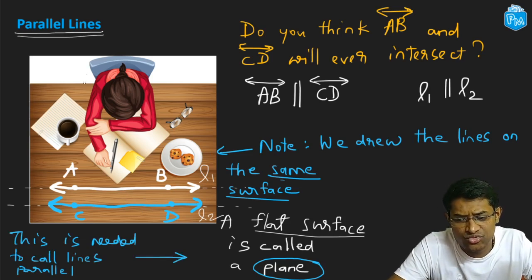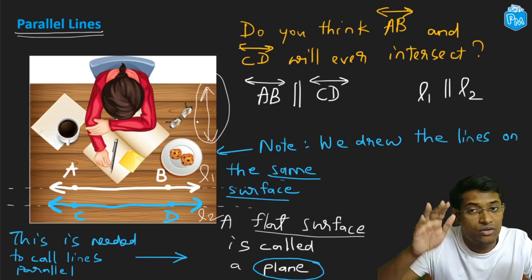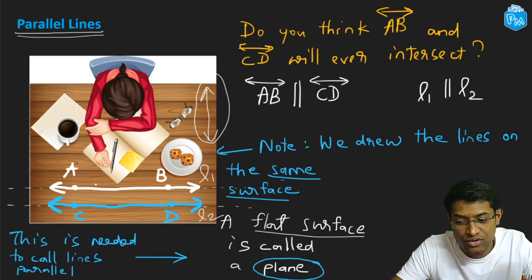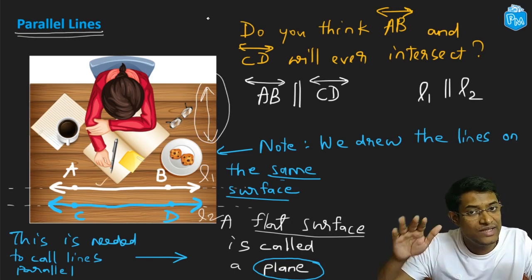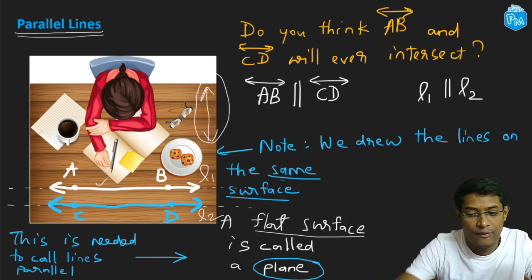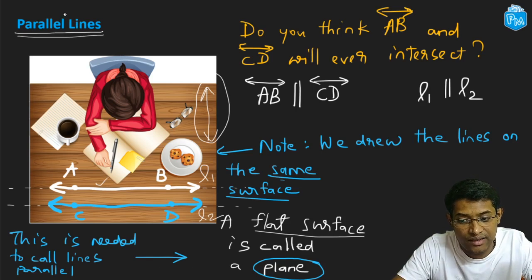Is it possible to draw lines which will not intersect but which are on different planes? We can do that. Say you have this line over here and say you draw one line like this. If it is on the same plane, you know that they will intersect. But imagine this line is drawn on the floor. You draw this type of a line on the floor and you draw this line on your table. We'll see that they'll never meet, right? They'll never intersect because they are at different heights, but we cannot call them parallel lines.